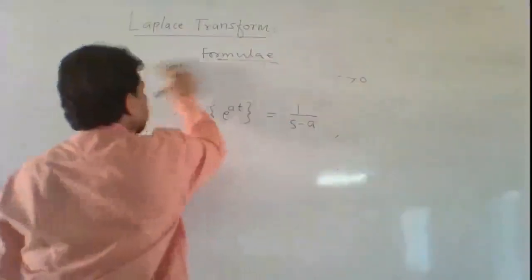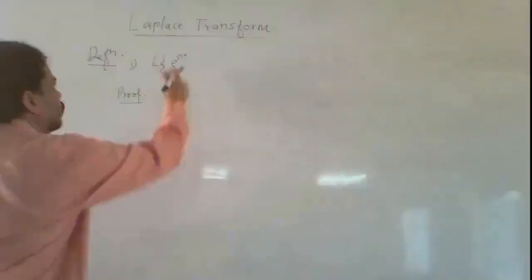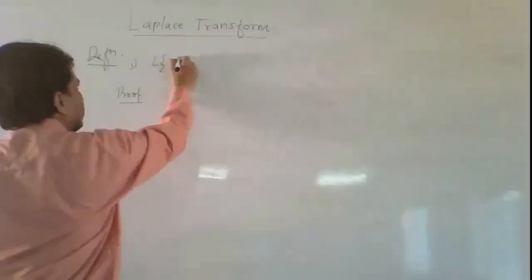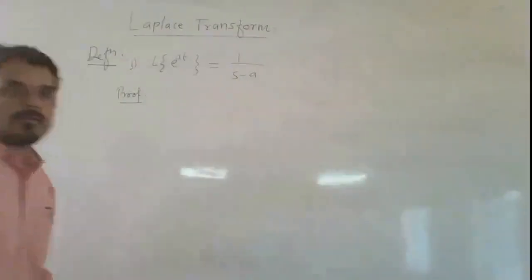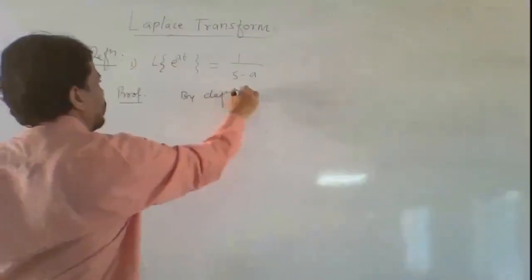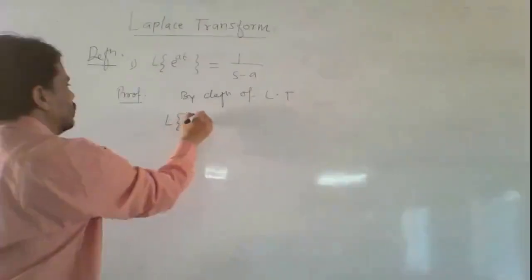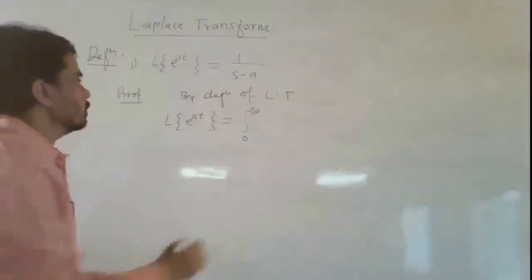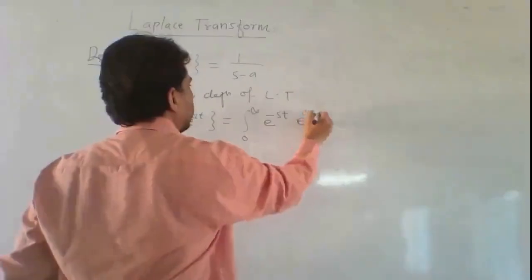Now consider one formula and prove it. Now we prove the result Laplace transform of e raised to the power at is equal to 1 upon s minus a by using the definition of Laplace transform. Laplace transform of e raised to the power at is equal to integral 0 to infinity e raised to the power minus st into e raised to the power at dt.